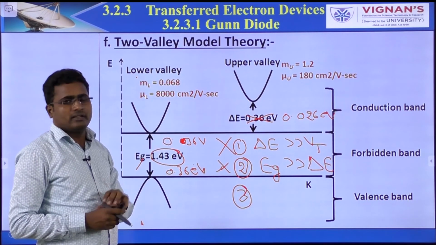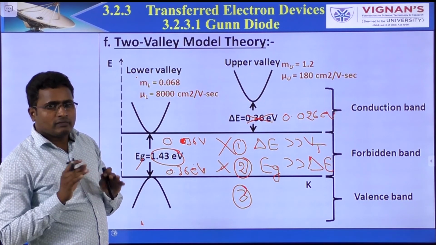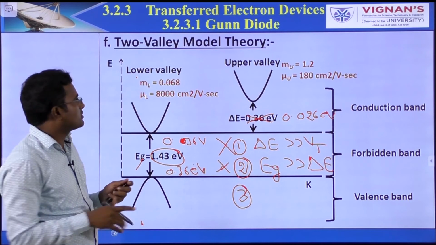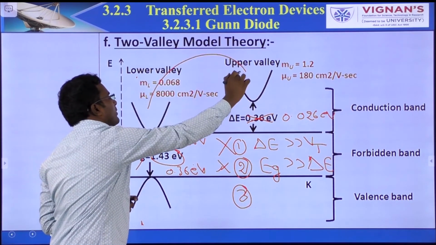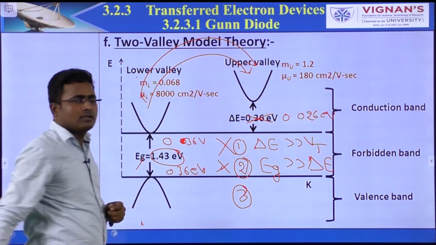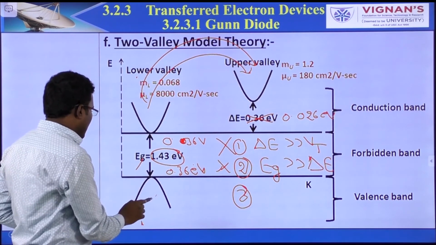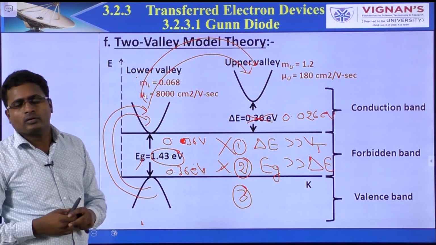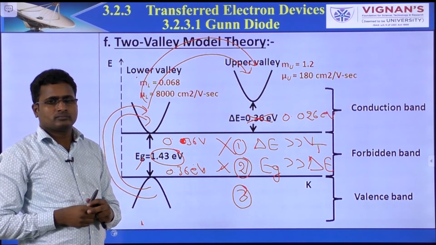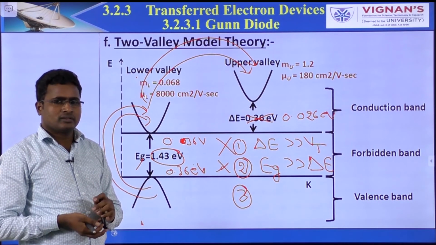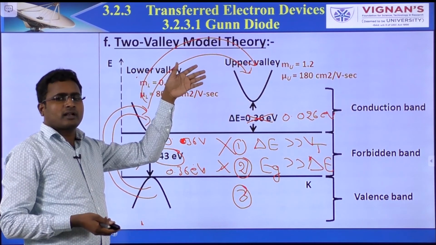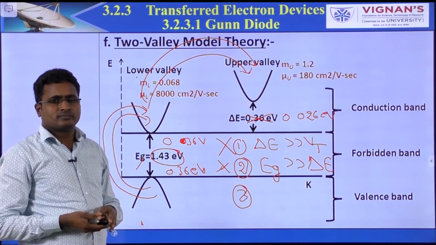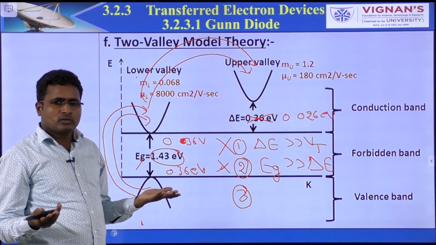This value is equal to this value. So what happened? If the energy is greater than 0.36 electron volts, electrons move from the lower valley to the upper valley. At the same time, valence electrons also move from the valence band to the lower valley. In this case, there is no negative resistance. Whatever electrons are left are filled by the valence electrons, so there is no sigma change.